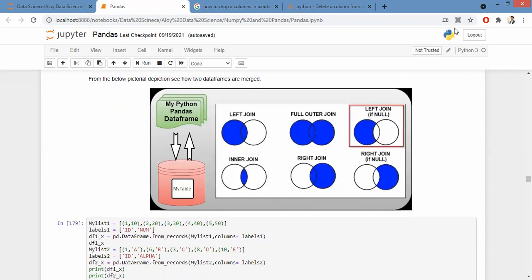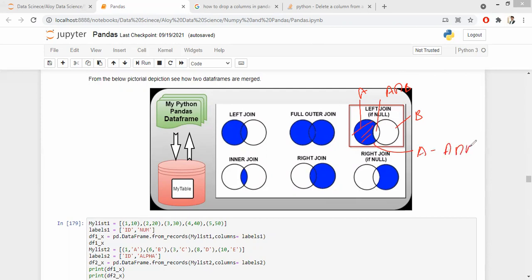In sets it is A minus B and B minus A. This is A, this is B, this is A intersection B. Now what is this area? It is A minus B, the complete B we are removing from A, even the intersection part. And in this case, this will be B minus A intersection B.